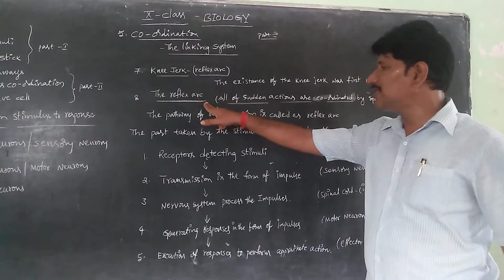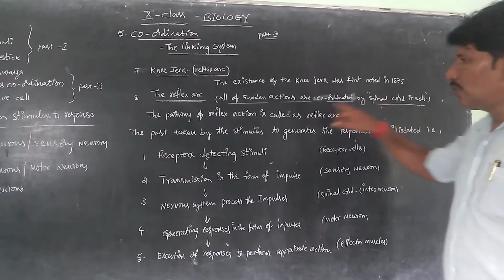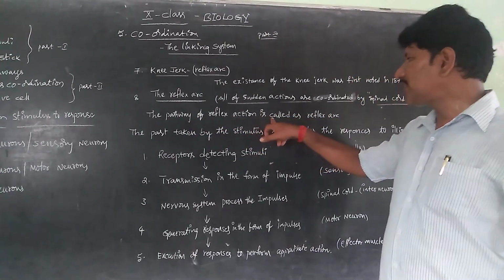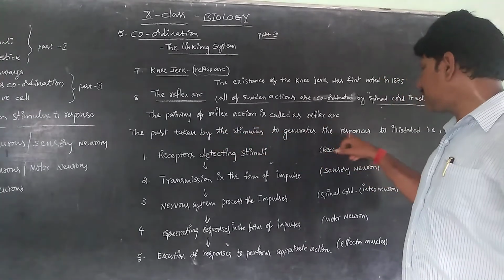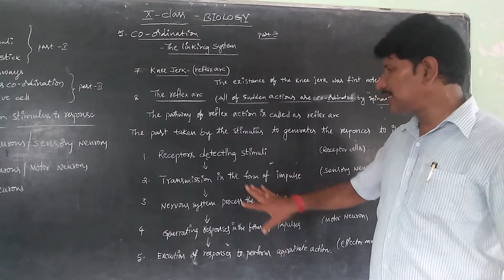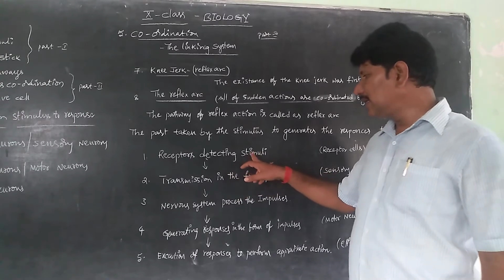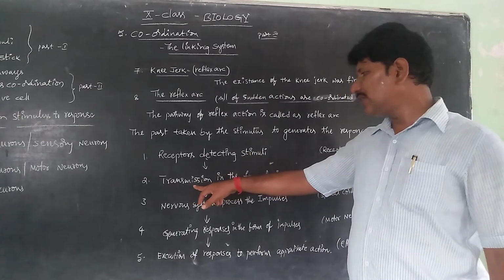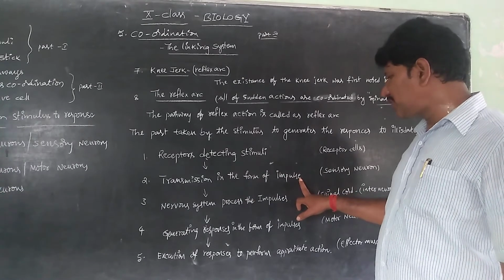Reflex arc means sudden actions are coordinated by the spinal cord itself. The pathway of reflex action is called the reflex arc. The path taken by the stimulus to generate the response is illustrated as a flow chart: the receptors detect stimuli from the environment, and immediately the information is transmitted in the form of nerve impulses by the action potential.